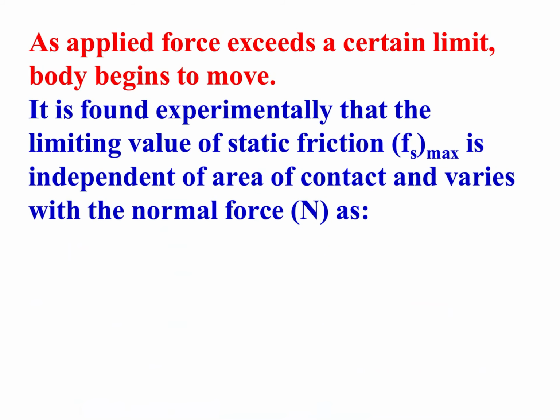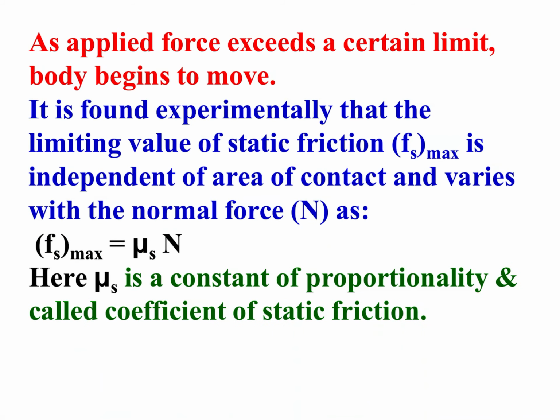It is found experimentally that the limiting value of static friction, or we can say Fs max, is independent of the area of contact and varies with normal force N, as Fs max is equal to mu s N. Here mu s is a constant of proportionality called the coefficient of static friction, and N is the normal force, and Fs stands for static friction and it is maximum.